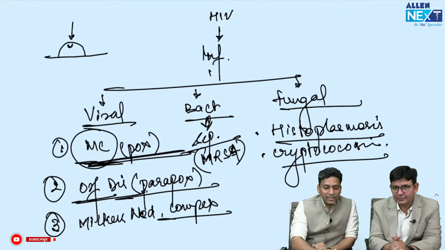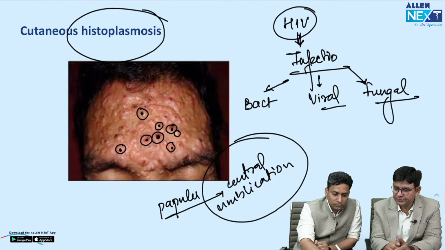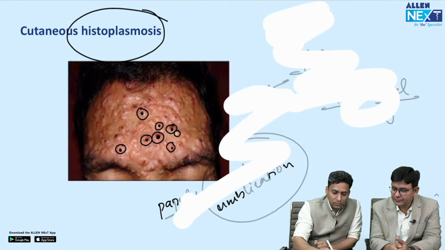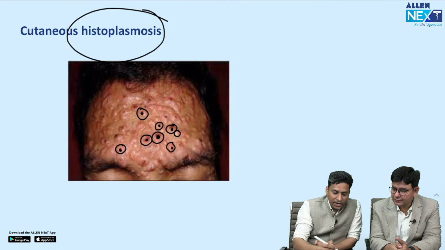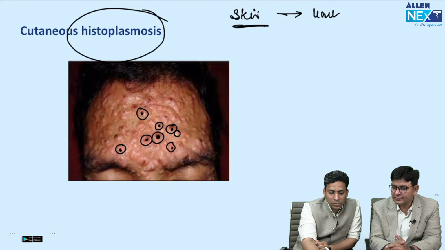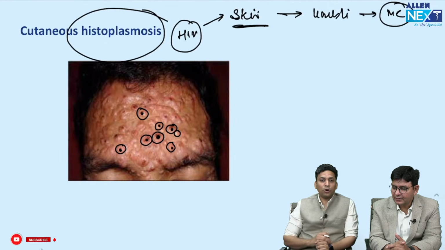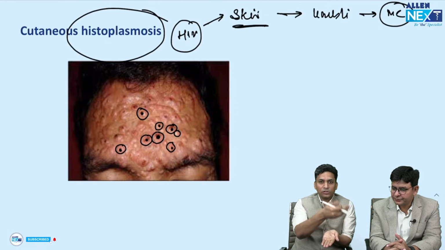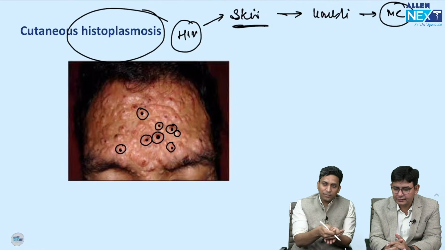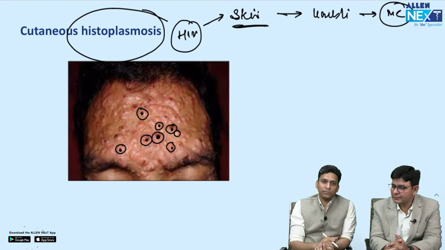Remember that if you find that the patient has only skin involvement with central umbilication, then mark molluscum contagiosum, and the patient is immunocompromised. If an immunocompromised patient like an HIV patient, as mentioned in the question, presents with skin manifestation like shown here, and only this is mentioned, then you will mark molluscum contagiosum.